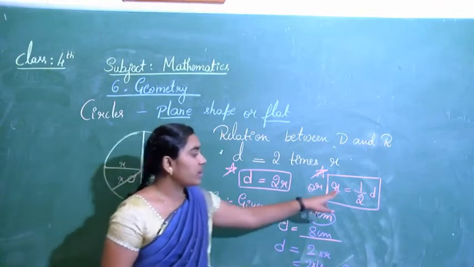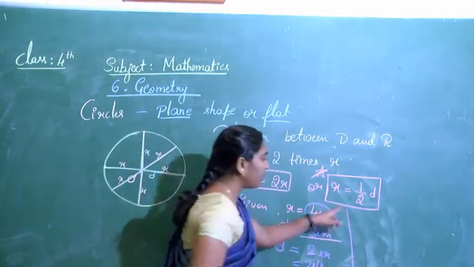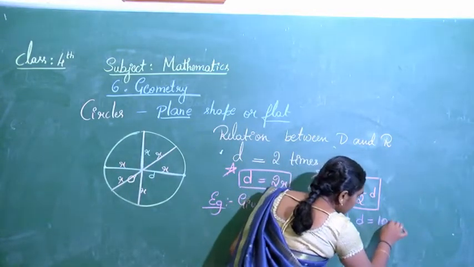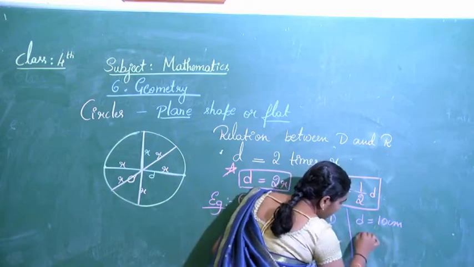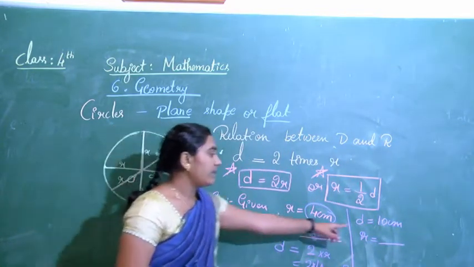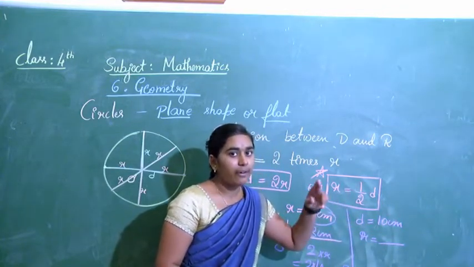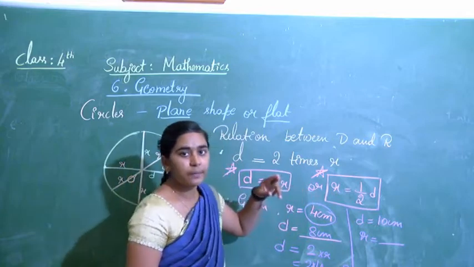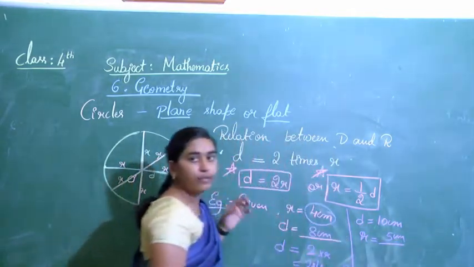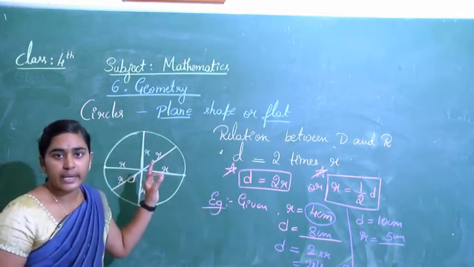The same thing for radius. Okay, I will give one example here also. If the diameter of the circle is 10 centimeter, then what is the radius? Tell me the answer for that. If diameter is 10 centimeter, what will be the radius? Half of that. What is half of 10? It is 5. So radius will be 5 centimeters. This is how they both are related.